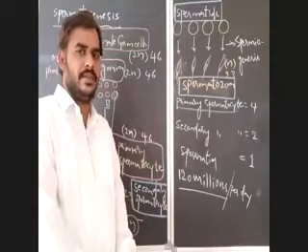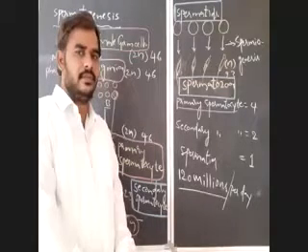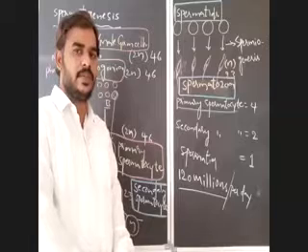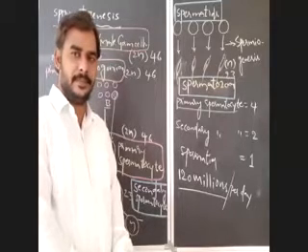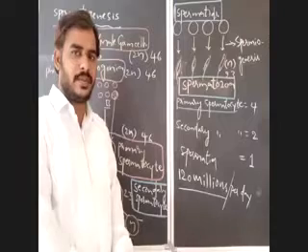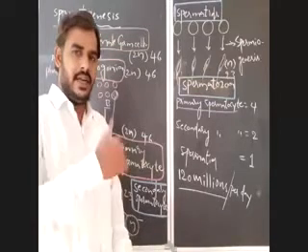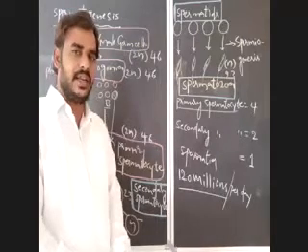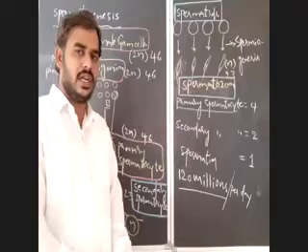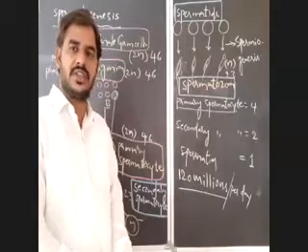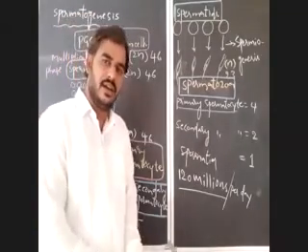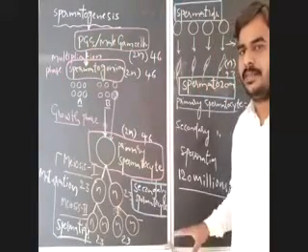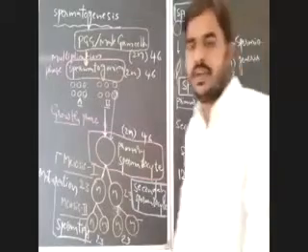If they ask which pituitary hormone plays an important role in spermatogenesis, the answer is FSH. FSH plays an important role because it stimulates the Sertoli cells to secrete androgen binding protein, or ABP. That androgen binding protein binds with testosterone and concentrates it in the seminiferous tubules of the testes. That leads to production of spermatozoa, that is spermatogenesis. So that's clear. Now I am going to give you one more definition.